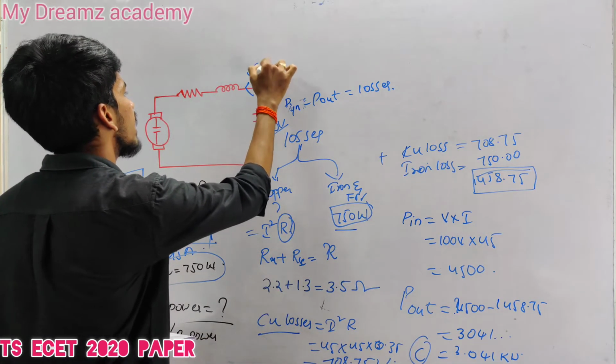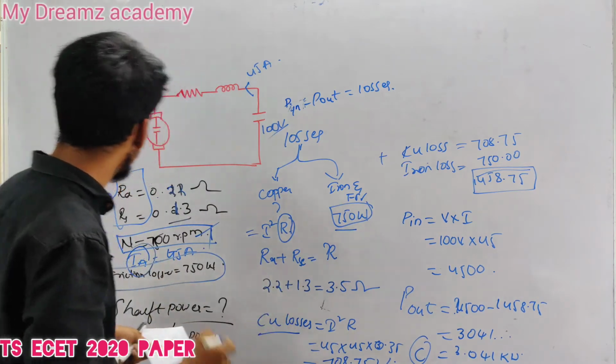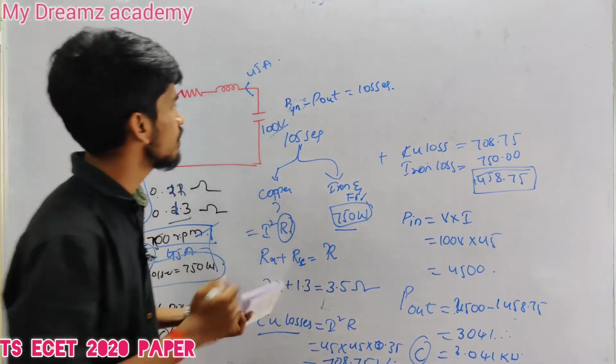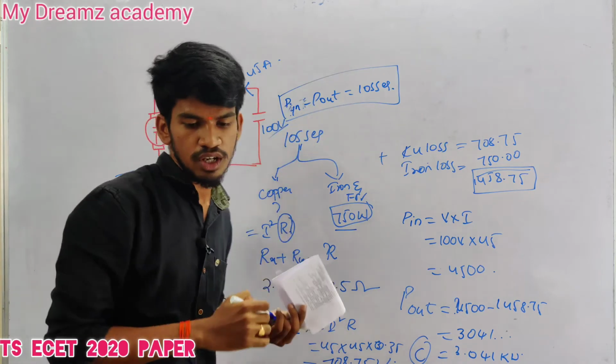Current will be 45 amps. Okay, in this question you need to mainly concentrate on this resistance and also these losses. At that time you will get the answer easily. Our main formula is P in minus P out is equal to losses.